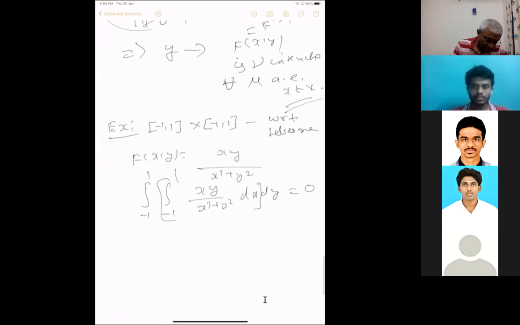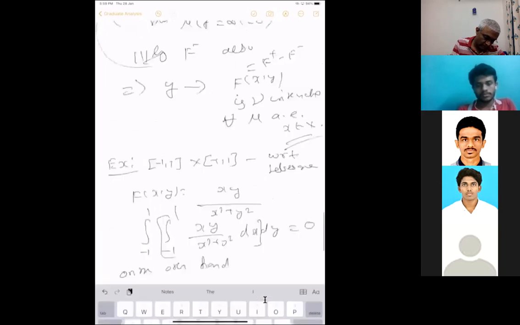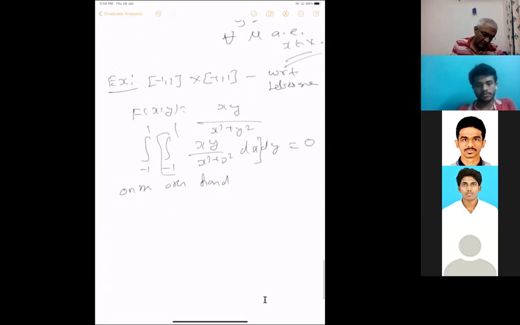On the other hand, what happens? This function is not integrable here. This is not a positive function, so we consider the integral of the modulus, mod of xy over x square plus y square. But then this is a positive function.